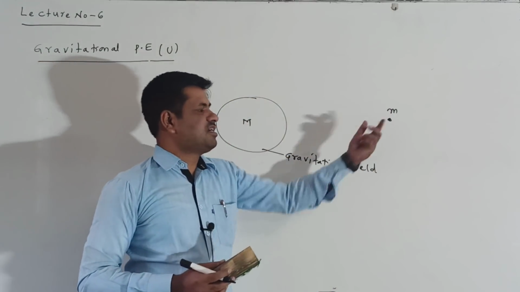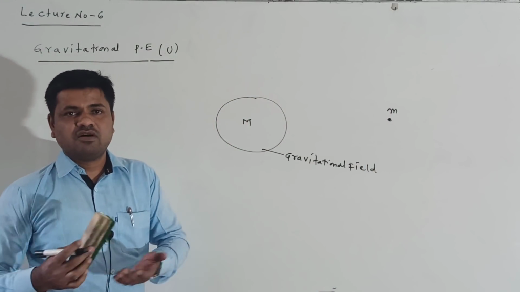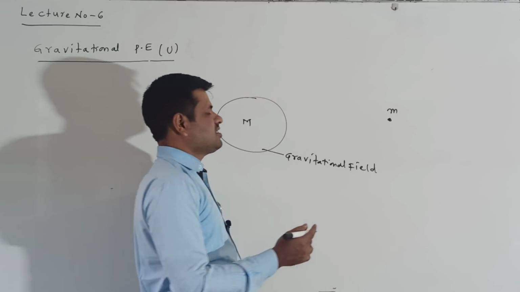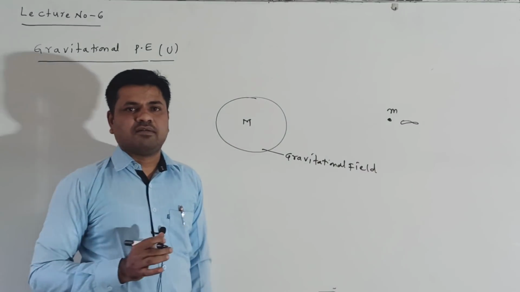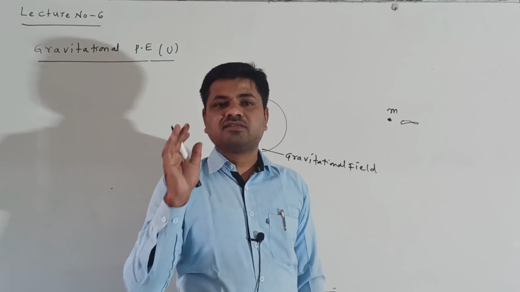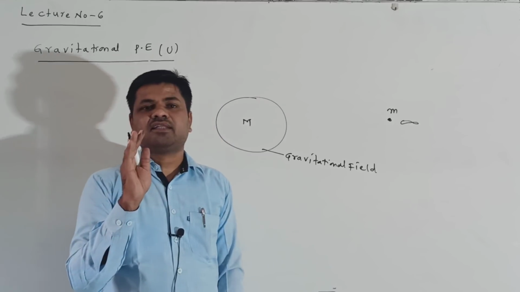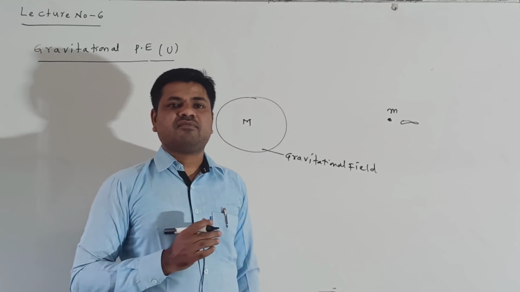Far away there is no gravitational effect. A position where there is no gravitational field is called the infinite position.